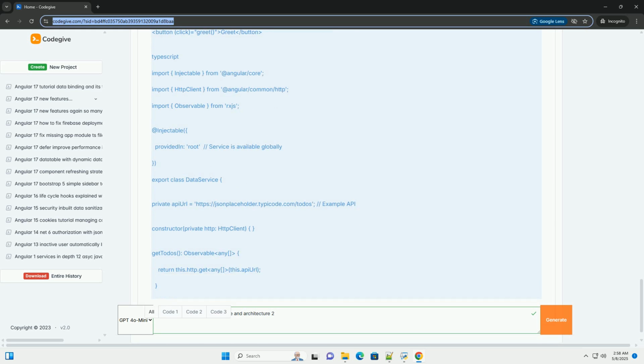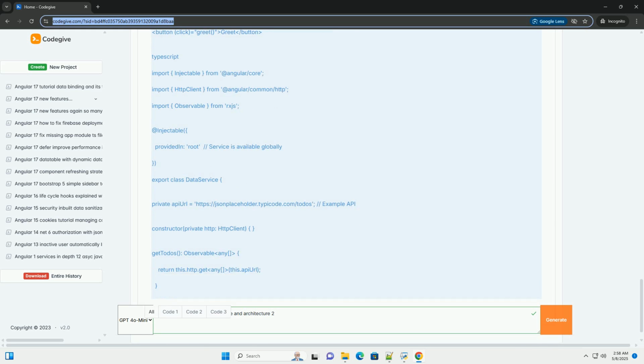5. Best practices. Keep components small and focused. Each component should have a single responsibility. If a component becomes too large, break it down into smaller, more manageable components. Use services for reusable logic. Avoid duplicating code in multiple components. Extract common logic into services. Follow the Angular style guide. Adhere to the recommended naming conventions, folder structure, and coding practices. See the link at the beginning of this tutorial.